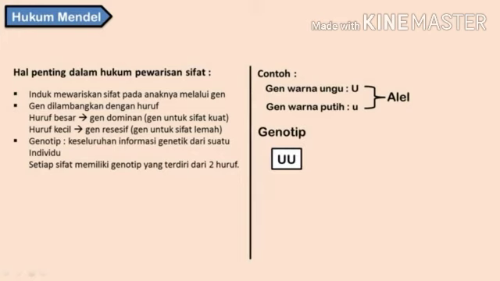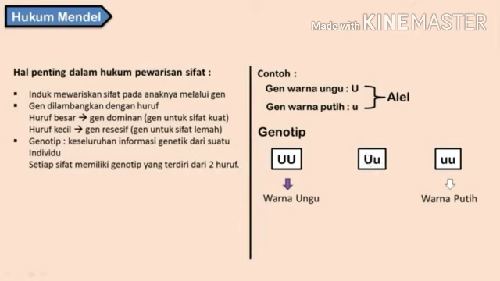Next, we will find the genotype. Genotype is the total genetic information of an individual. Each trait has a genotype consisting of two letters, which is an allele pair. For example, look at genotype UU, capital letters, which means it has purple flower color. Next, genotype uu, small letters, means the flower color is white. If we mix big U and small u, it will show a purple color. Why?